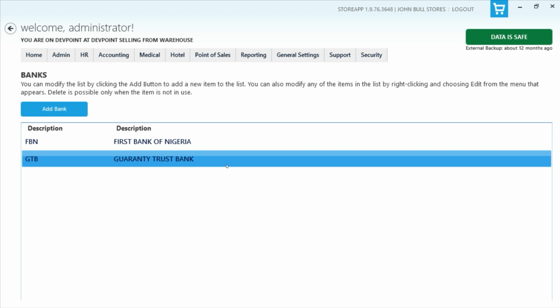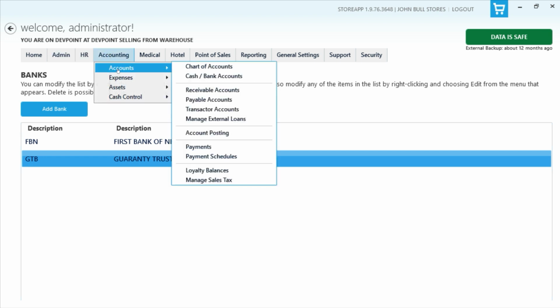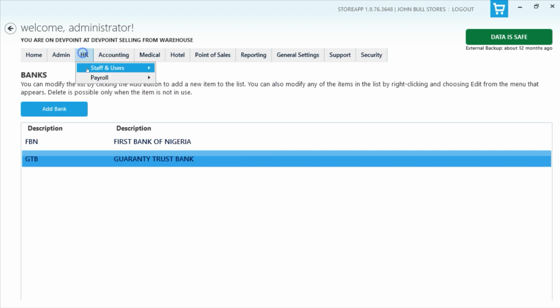You might need to use a service from the bank to help you with the payment of the payroll, and that's the reason why we have this bank setup. This bank is not connected to the bank accounts that we have normally on the accounts, but you see where we tie them together eventually when the payroll is finalized. So this is where you set up the bank.